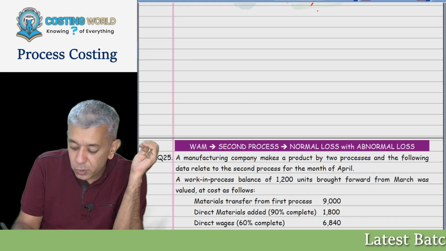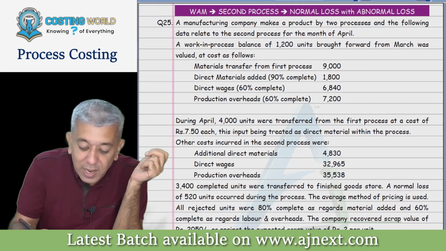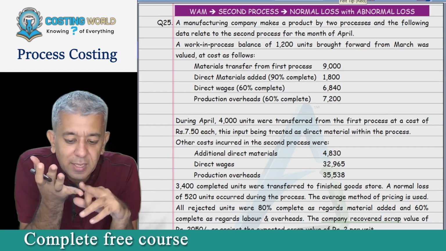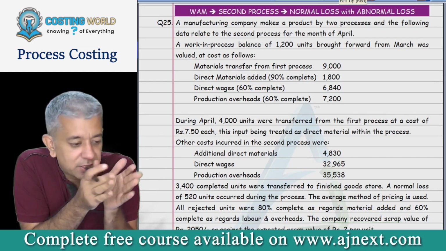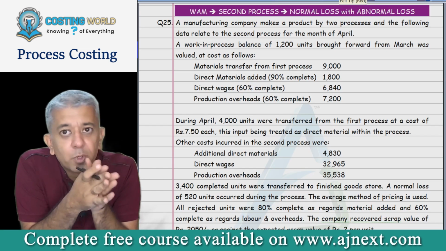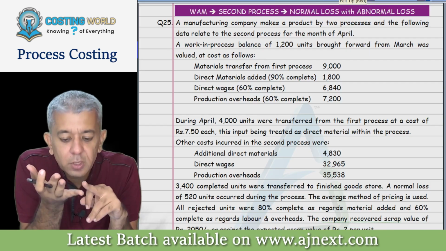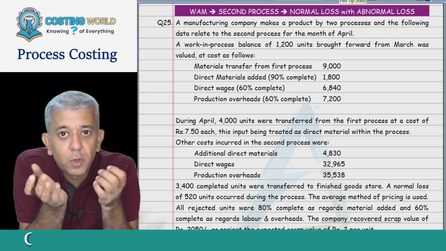We are doing the last question of the weighted average method, the last of all the types that we have done. In this question, I'm directly shifting from process 1 to process 2. And in this question, there is normal loss, and also abnormal loss or abnormal gain.